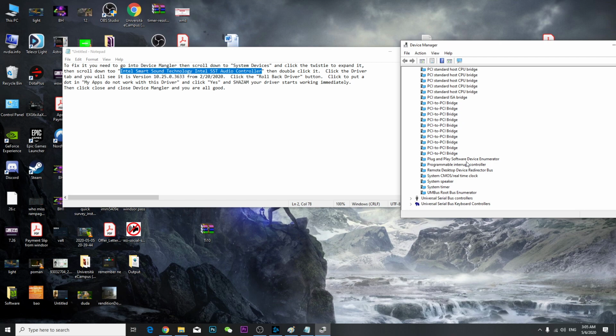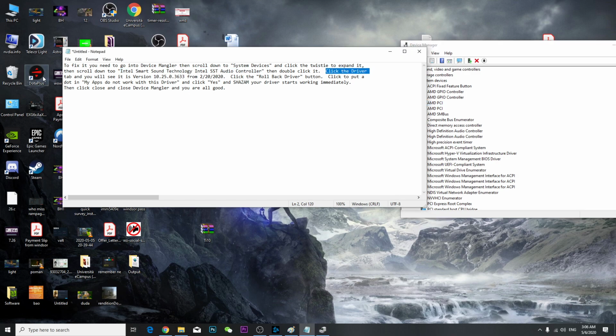Alright, so if you're using Intel, then go there and Intel SSD controller, then double click it. So you're gonna double click it.